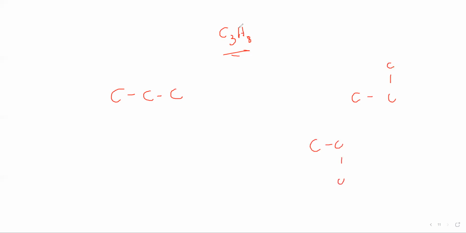So methane, ethane, and propane don't have isomers because there is only one way to draw the structure. We cannot make a branch. So you don't have isomers of methane, ethane, or propane, because all of them are straight chains.